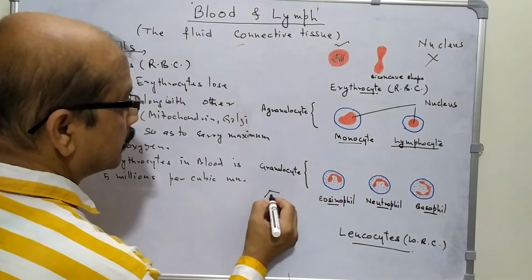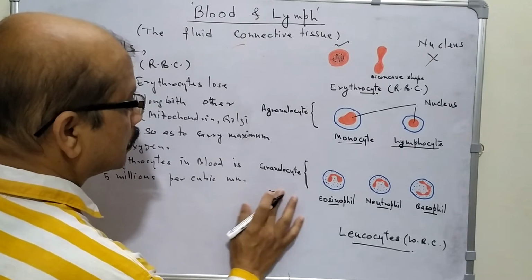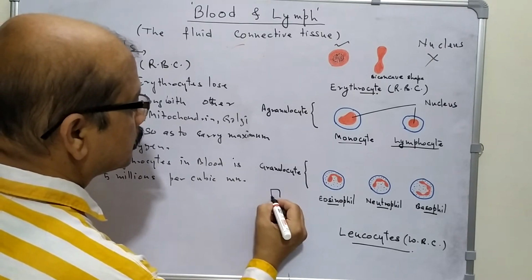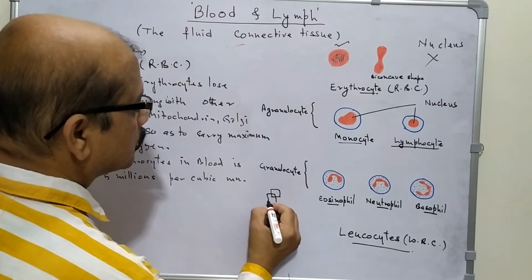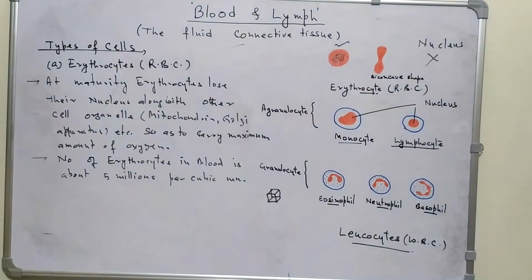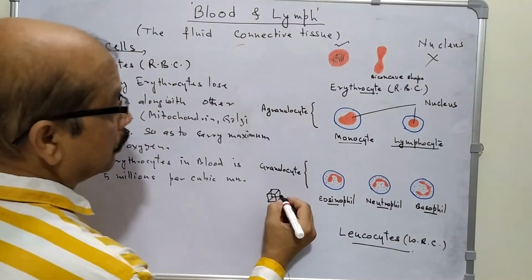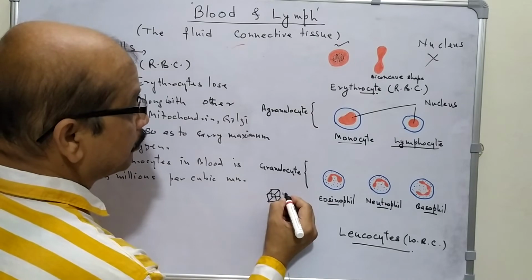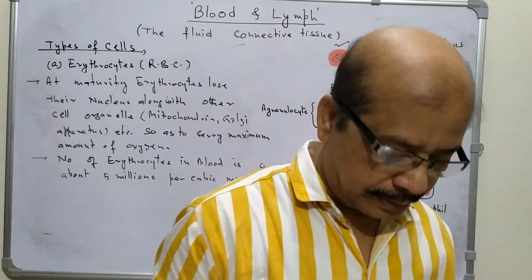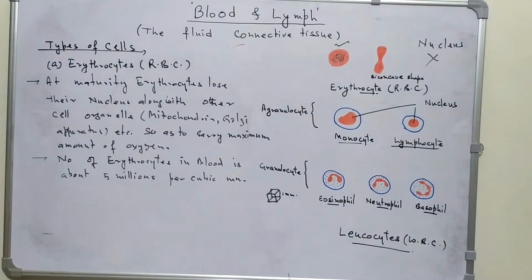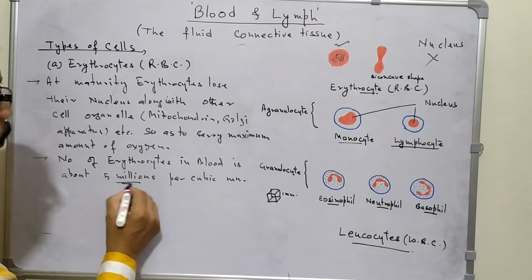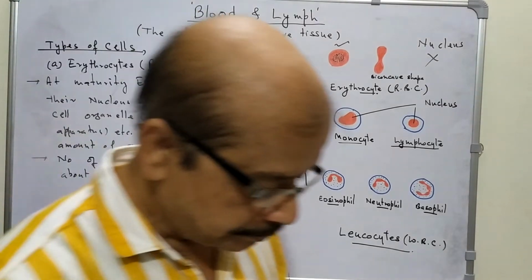Suppose this is a cube of 1 mm, 1 mm length and 1 mm breadth. So 1 cubic millimeter has about 5 millions of erythrocytes.